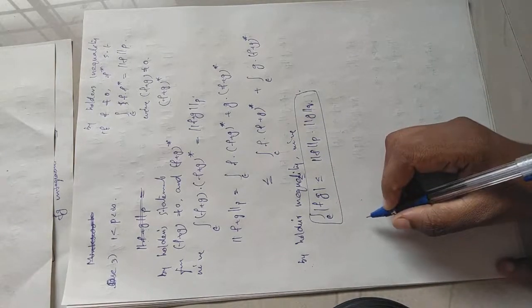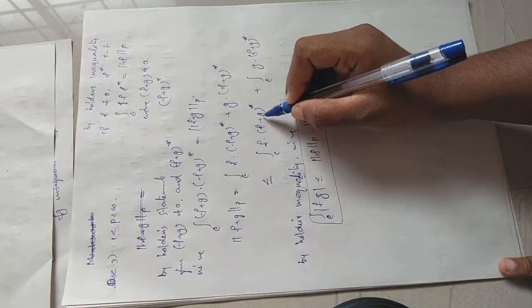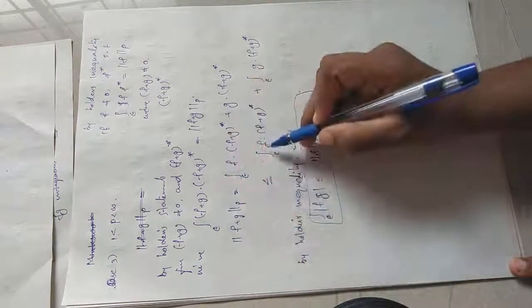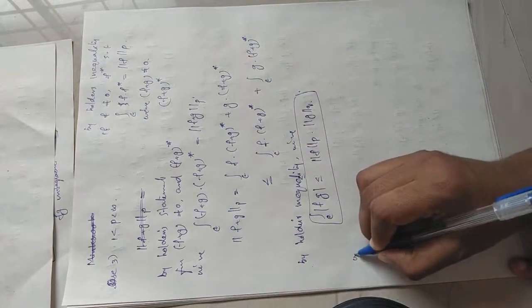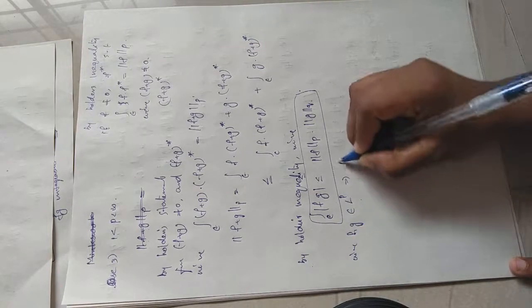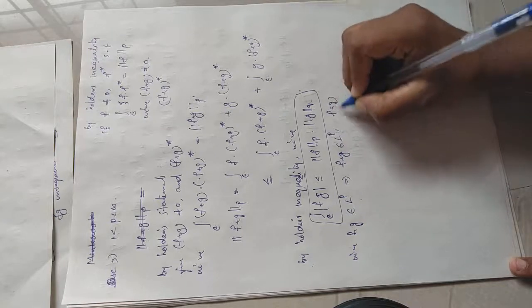When f belongs to L^p, its corresponding conjugate belongs to L^q. So when f and g are functions belonging to L^p, their sum f plus g belongs to L^p. Then their conjugate (f plus g) star belongs to L^q.